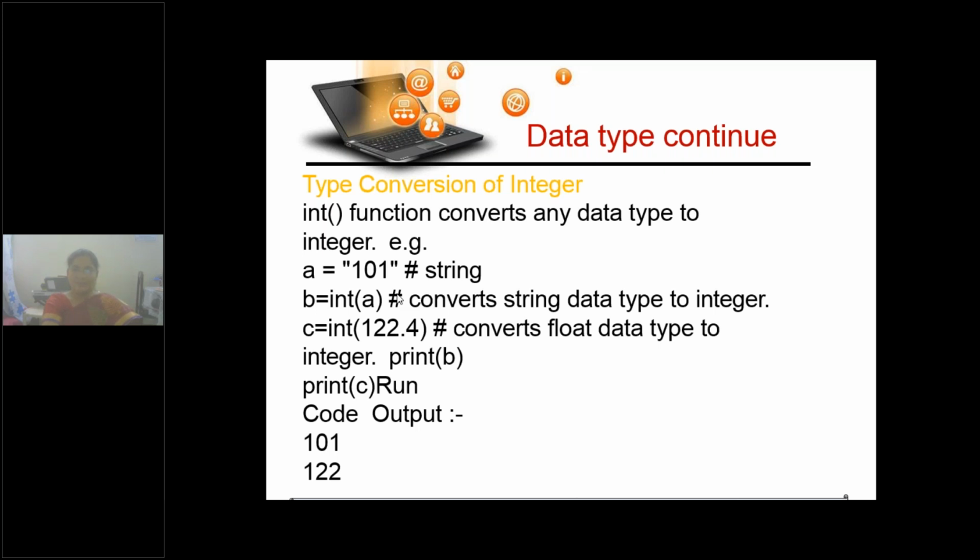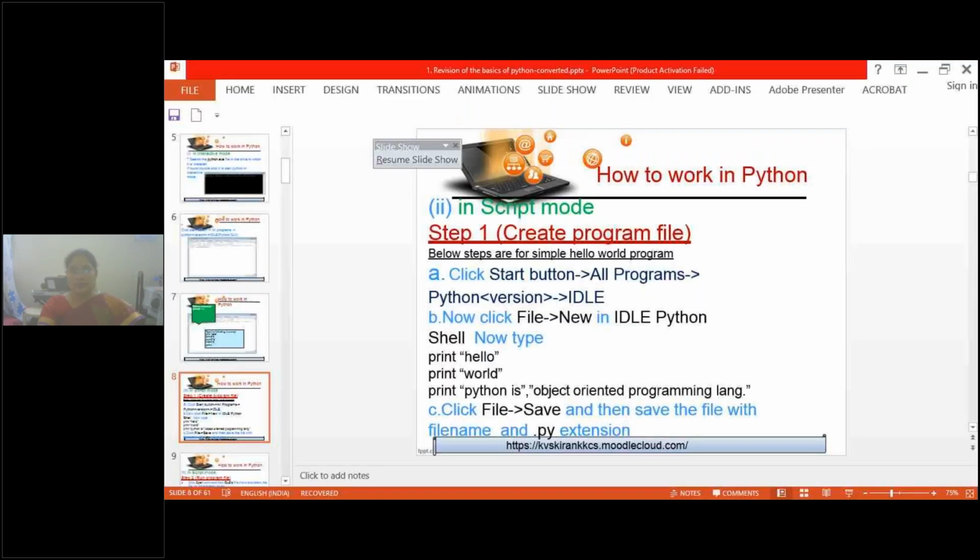To get the type of any data, which function should we use? Type is the function. After type, parentheses indicate it is a function, and inside the parentheses we give the input. Clear? Input is what we want.